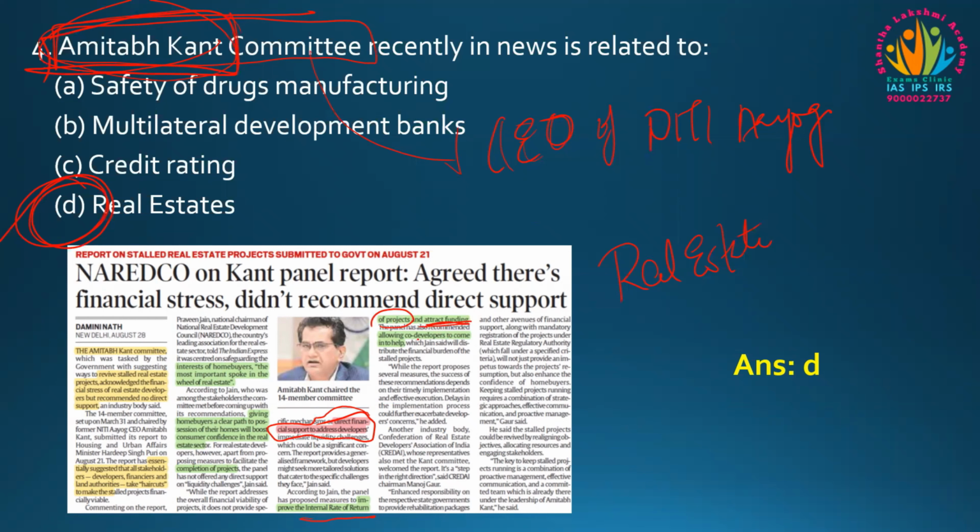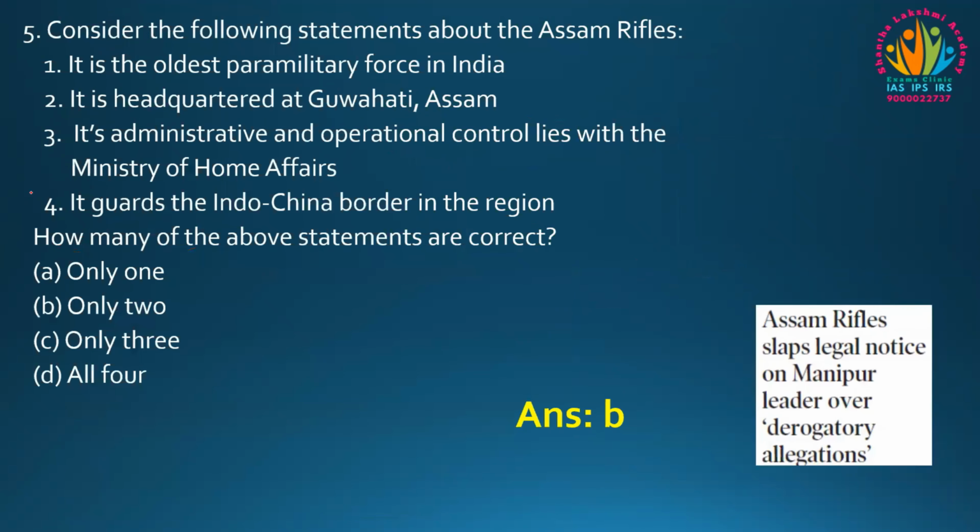He also said that allowing core developers to come together would help in overcoming this issue. So the summary is that this Amitabh Kant committee is related to the real estate sector. Remember just this point.